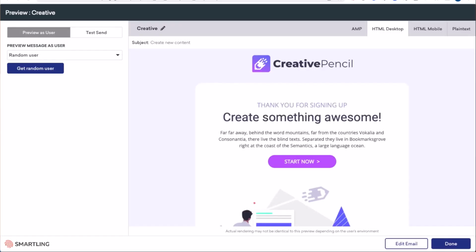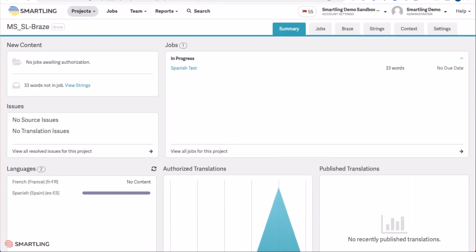Smartling's connector for Braze enables Smartling users to simply and easily request HTML templates and content blocks to be translated. Once you've created your content within Braze, simply navigate to the Smartling dashboard.